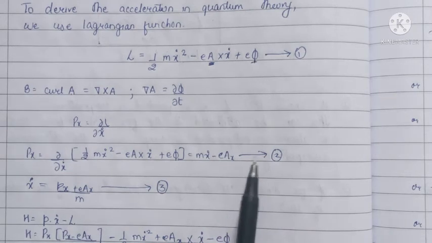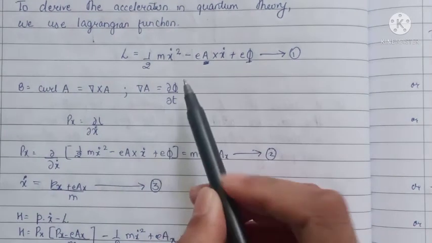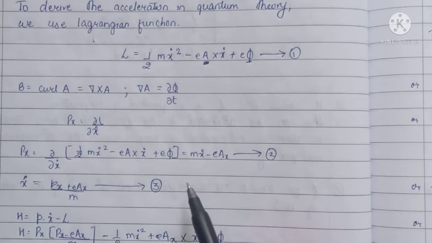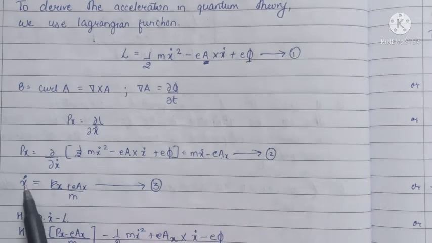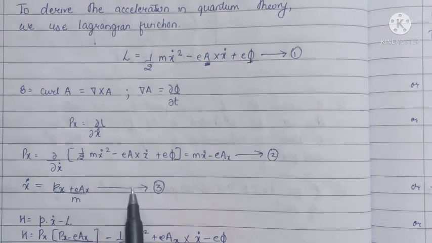We denote this as equation 2, where this A is the x component. So from this equation we get x dot is equal to px plus e Ax divided by m. We denote this by equation 3.